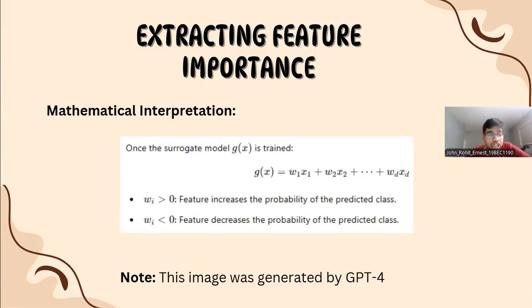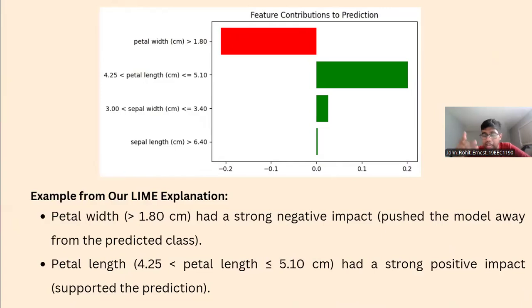If the weight is greater than zero, it signifies that the feature increases the probability of the predicted class. And if the weight is less than zero, it signifies that the feature decreases the probability of the predicted class. So in our case, I implemented the LIME algorithm on the iris data set.